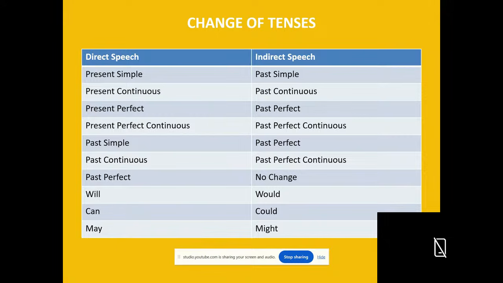Past continuous tense changes into past perfect continuous tense. Past perfect, there is no change.